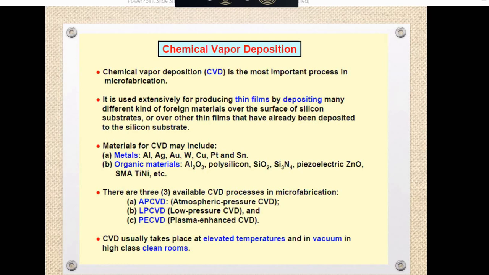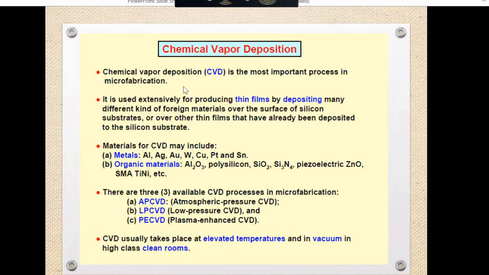Use metal for this purpose, like a thin film of some metals, on a silicon substrate. Silicon substrate is the most common example, so most of the time we are taking a silicon substrate.